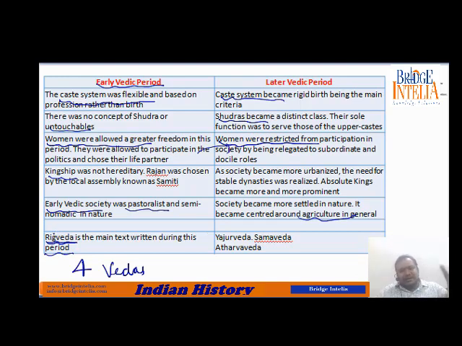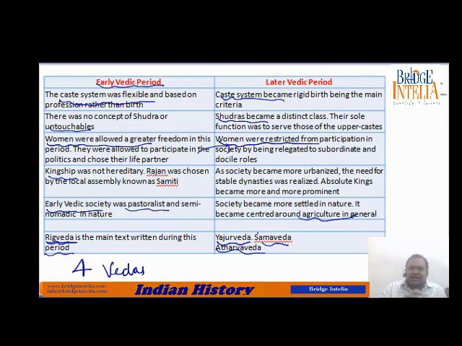Once they had settled, they spent almost 500 to 600 years on Indian soil. Then they produced three more Vedas: Yajur Veda, Sam Veda, and Atharva Veda. So by noticing these small differences, the historians thought it is better if we divide this entire time period into two and study it.